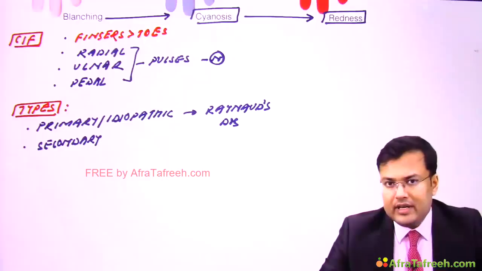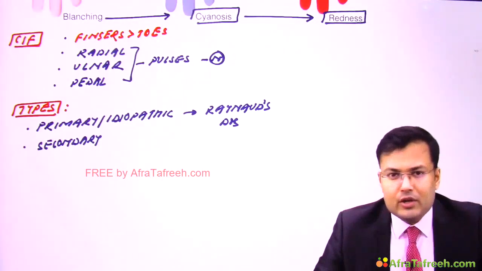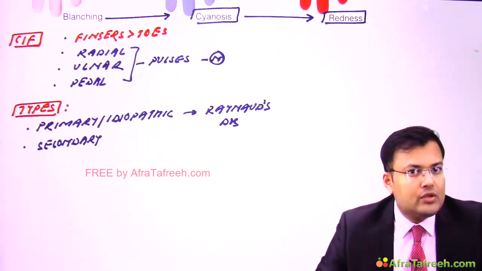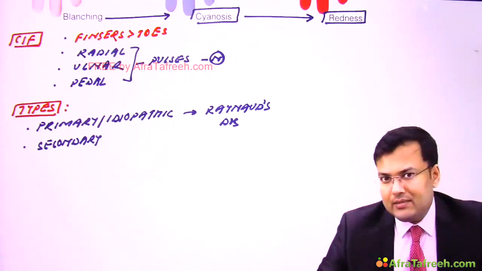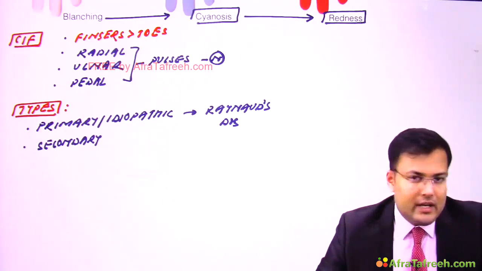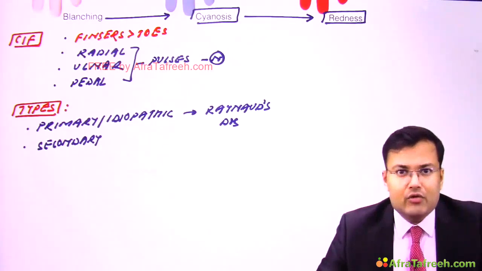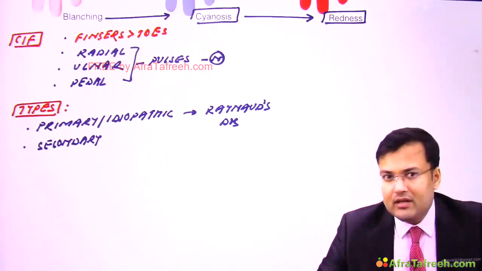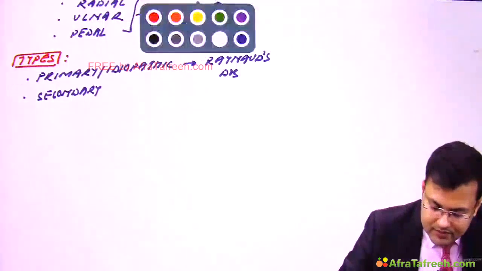Now how are we going to treat or manage this condition? We are going to ask the patient what's the stimulus because of which you develop these manifestations. Sometimes there is exposure to cold, sometimes use of vibrating tools. So we ask the patient to avoid the stimulus, and you can't believe it, more than 90% of patients improve after avoiding the stimulus. And if there is no improvement even after avoiding the stimulus, or the symptoms are severe, in these patients we give what? Calcium channel blockers.